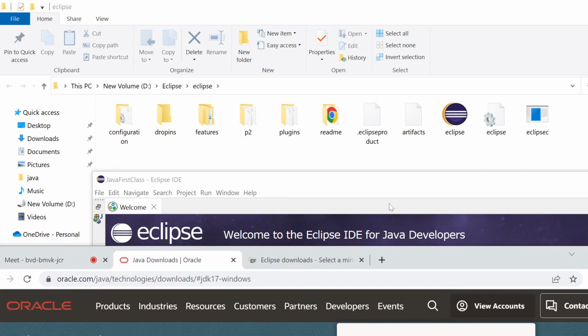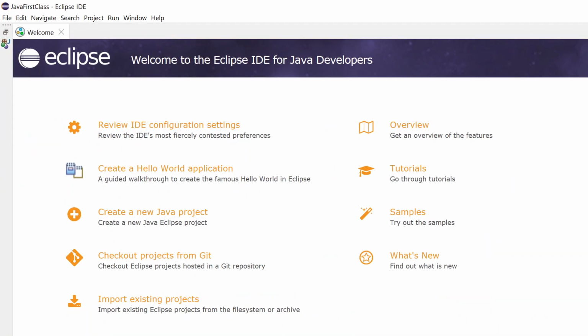So you can see our Eclipse has started. This is the home page. There are many options available, like if you want to go through some tutorial, you can check it, but that will not be required.